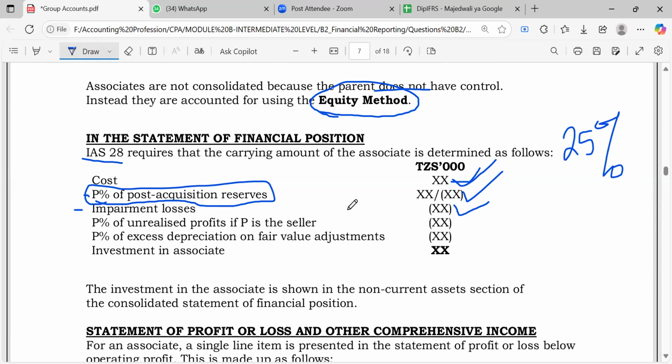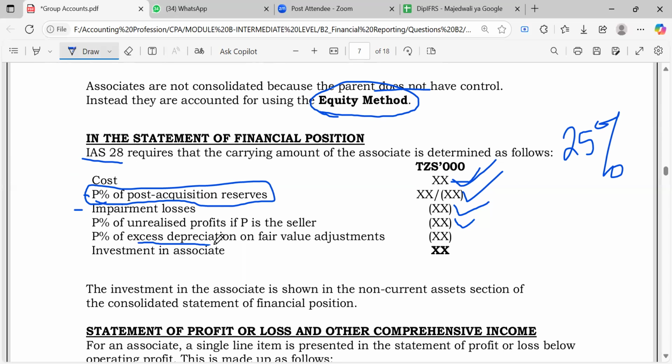You don't have to memorize these, I'm going to help you understand why we do all this. Like I told you, if you have it here, you would also have it in the group reserves.